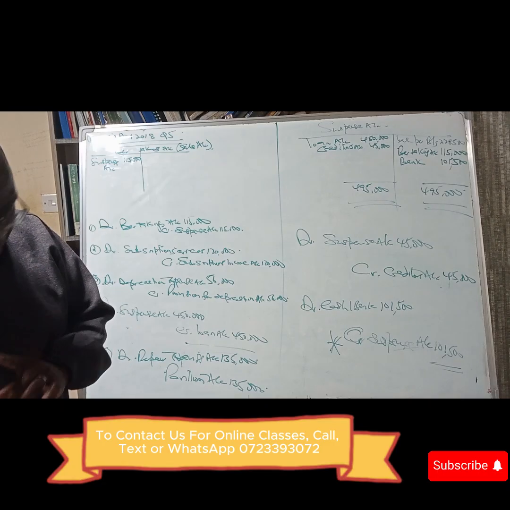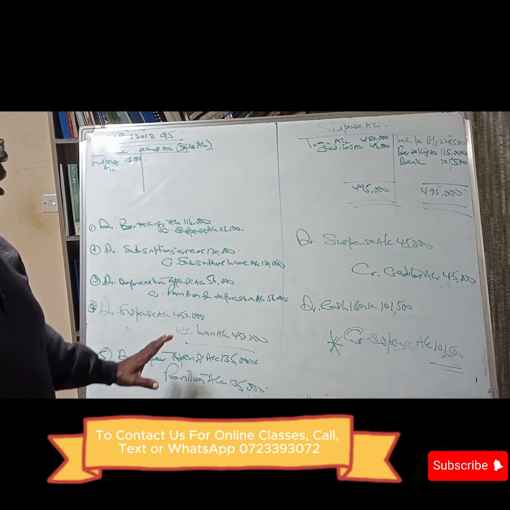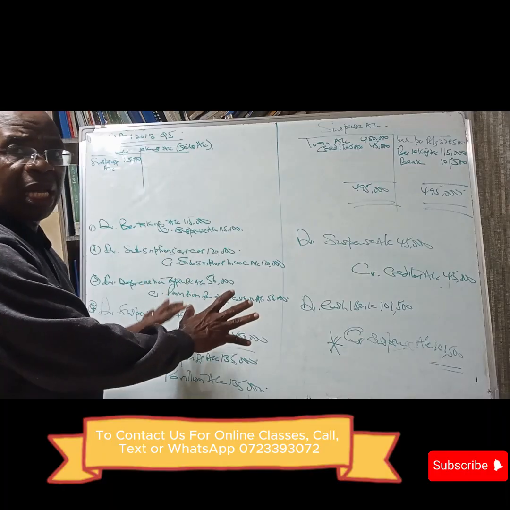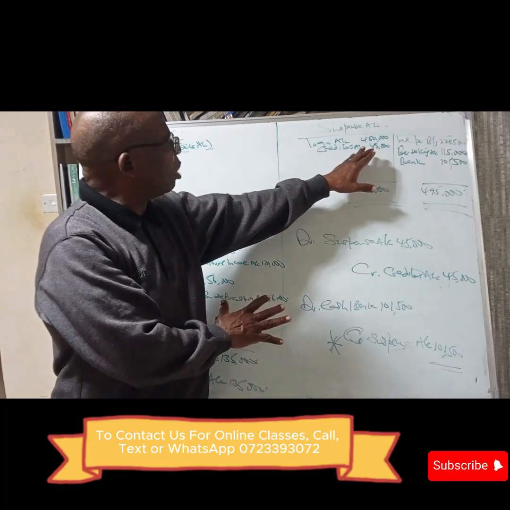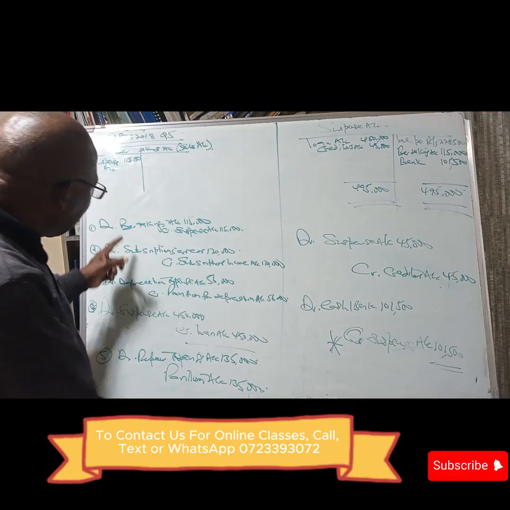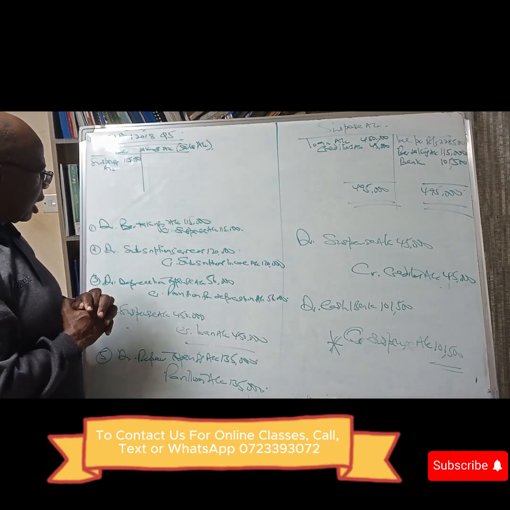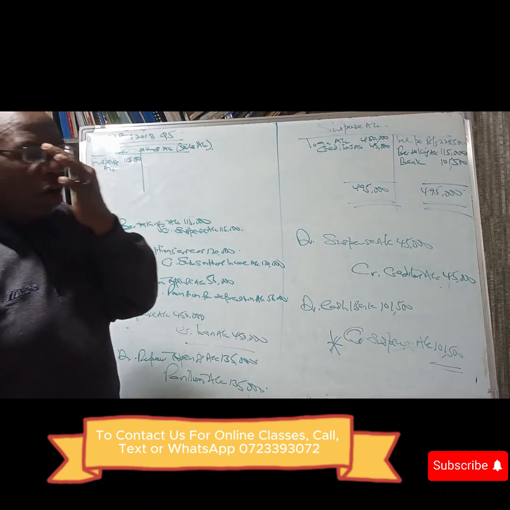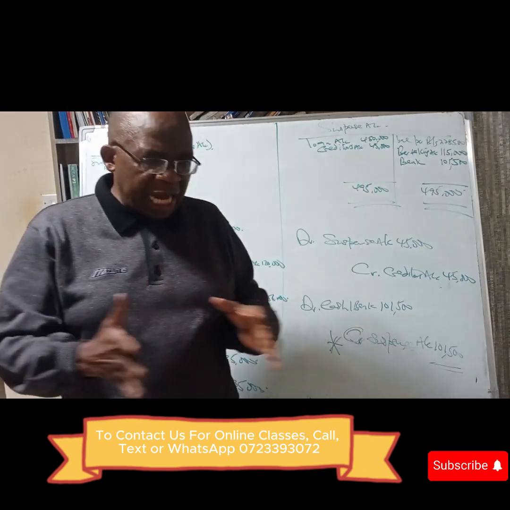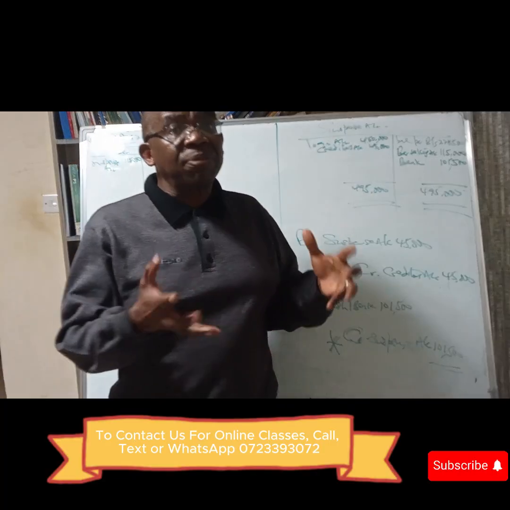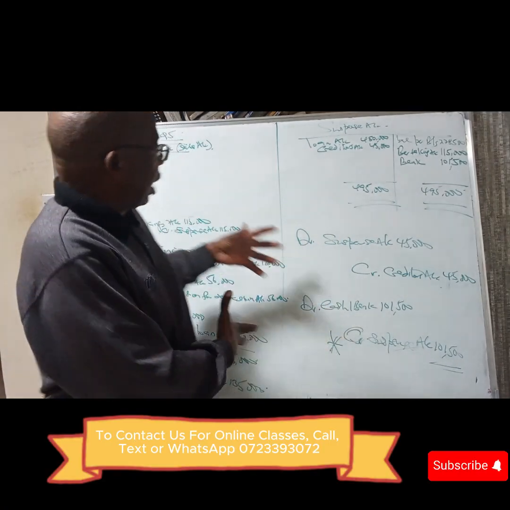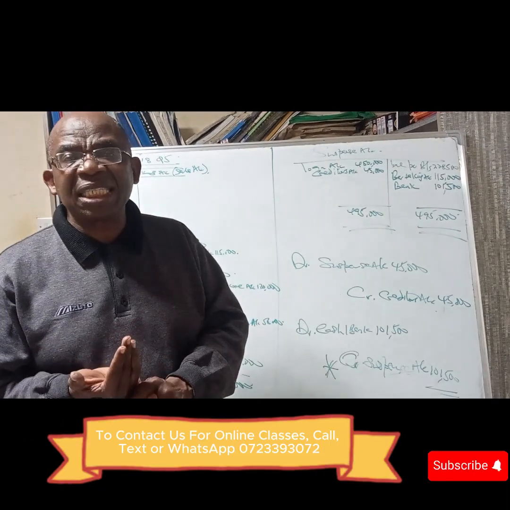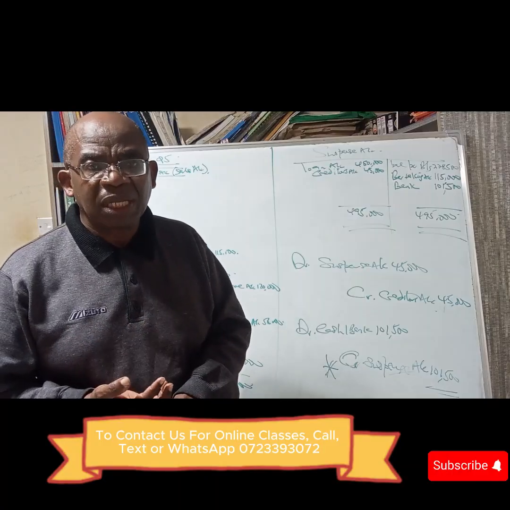I want to repeat again: once you do your adjustment, you go to the suspense account and post anything that is affecting the suspense account. Although we were teaching errors in two classes to help somebody understand, when it comes to the exams, there are some errors that affect the trial balance and errors that do not affect the trial balance.